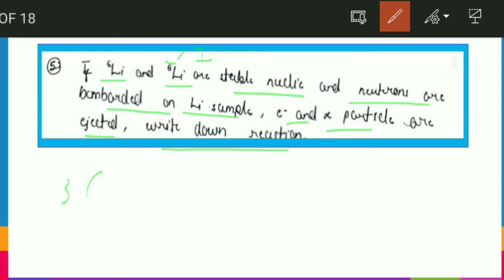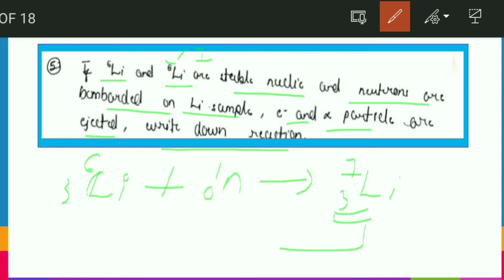We have 3Li6, and here a neutron, 0n1, is bombarded, so that it results in 3Li7, and according to the question this is also stable. So furthermore, another 0n1 attacks it, so that now it forms 3Li8.